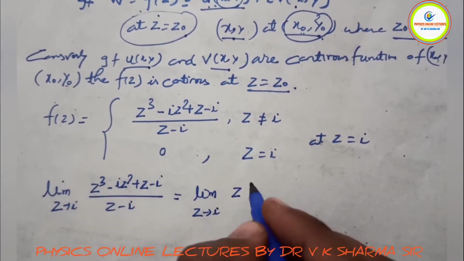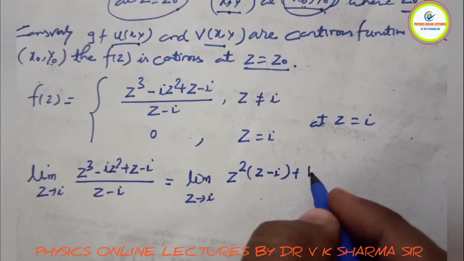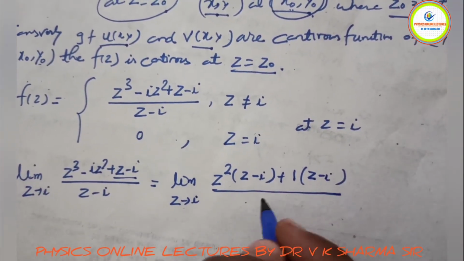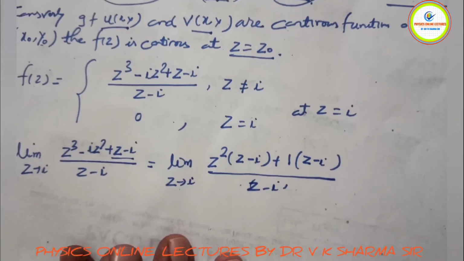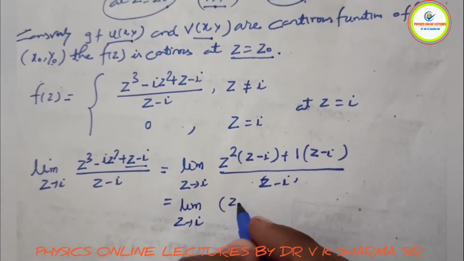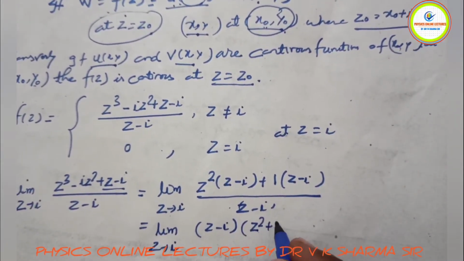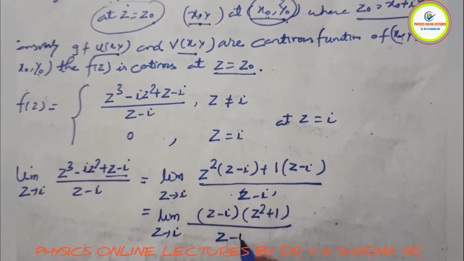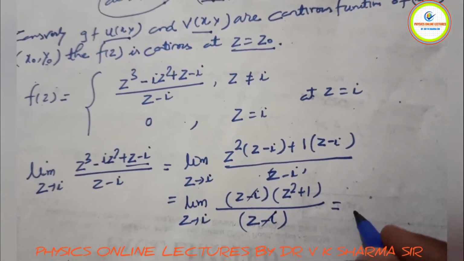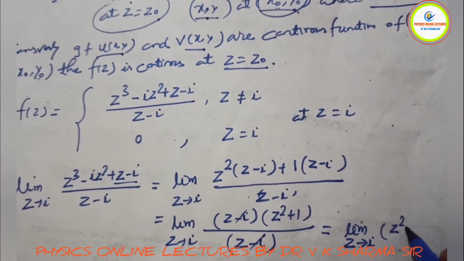First of all, take z squared common; what is inside the bracket is z − i. If you take 1 common for the other terms, it is (z − i) upon (z − i). What you will have here is the limit as z tends to iota, of (z − i) times another function, (z squared + 1), upon (z − i). Now this is going to be cancelled with this term. As z tends to iota, we are left with z squared plus 1.